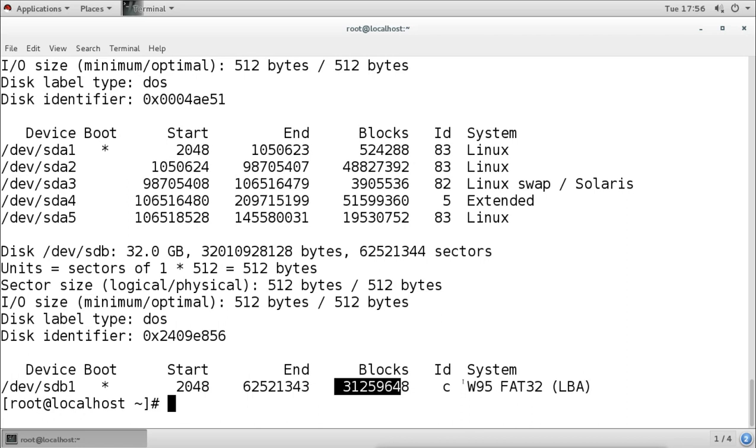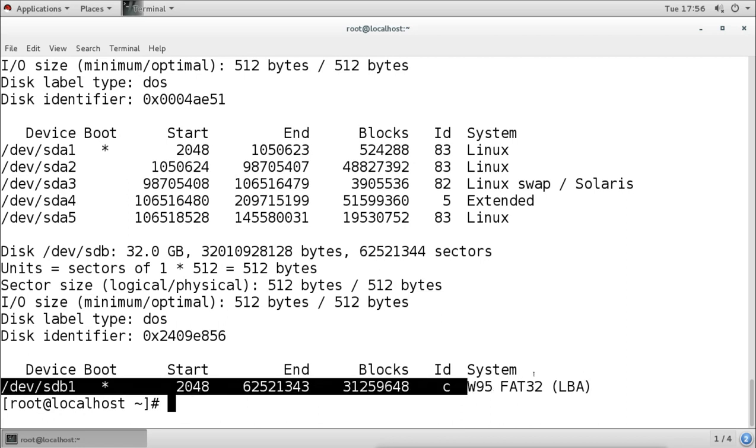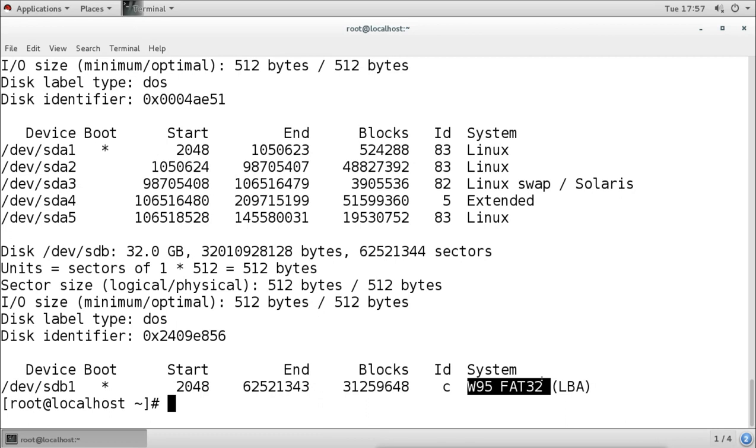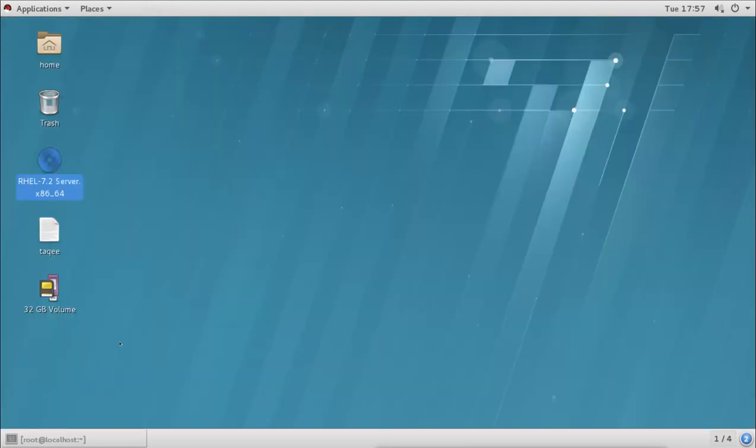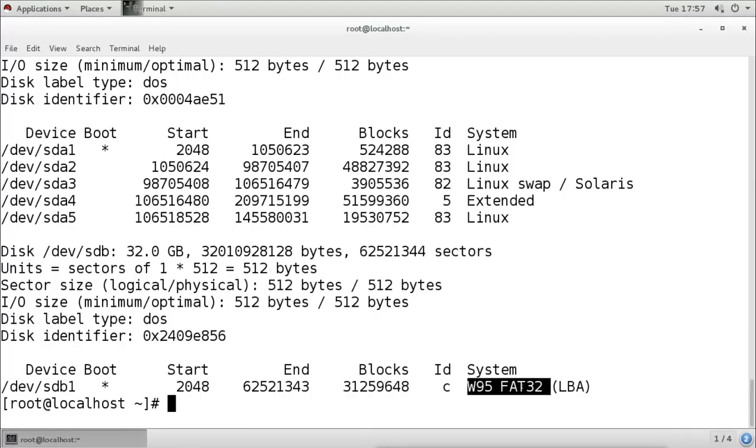And you can see it is FAT32. So this is a FAT partition with a FAT file system, and also you can see it is mounted directly. As I said, the FAT file system is known for working in every operating system, every system. So our flashes are formatted with this FAT file system.